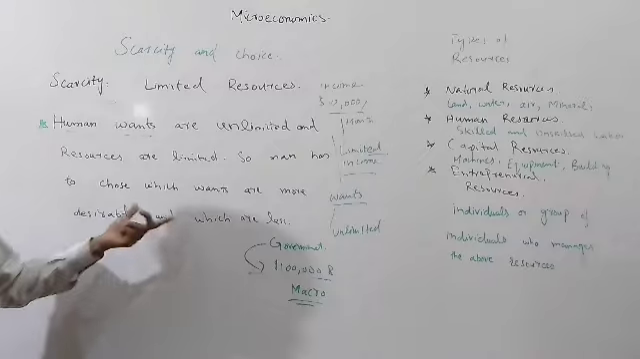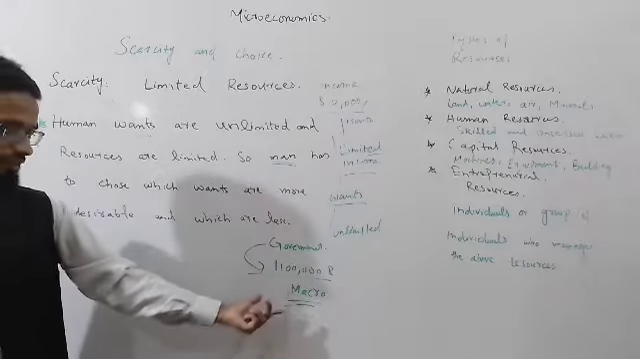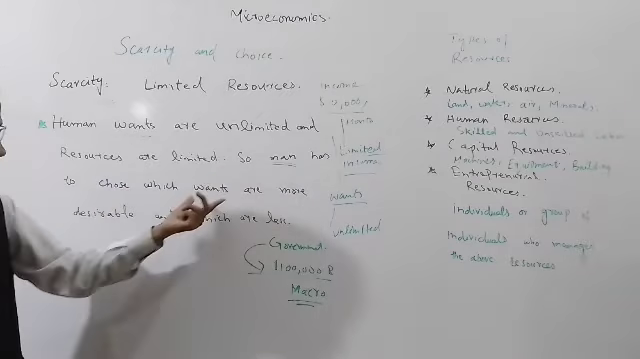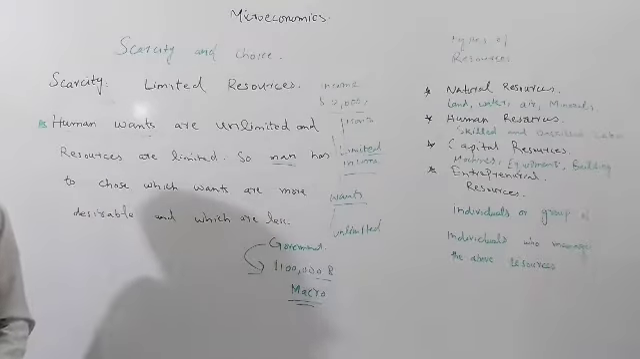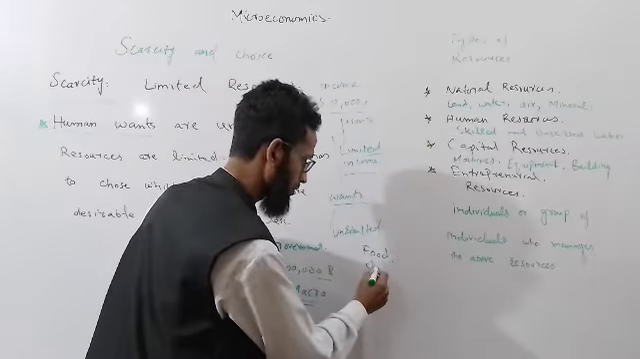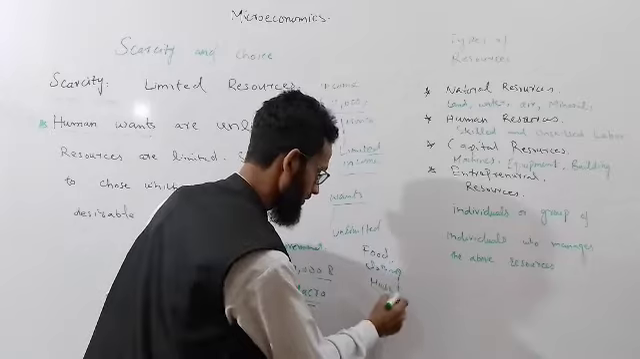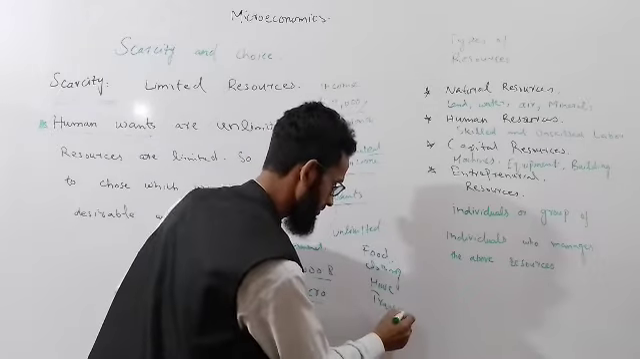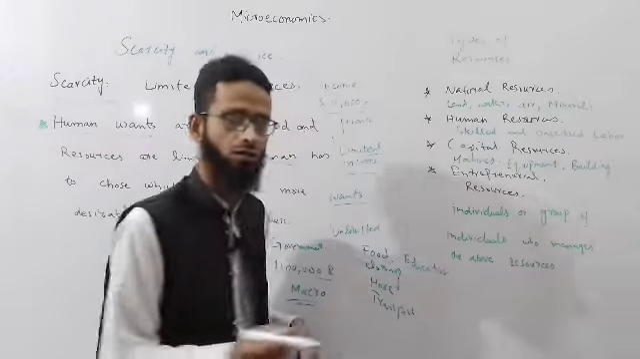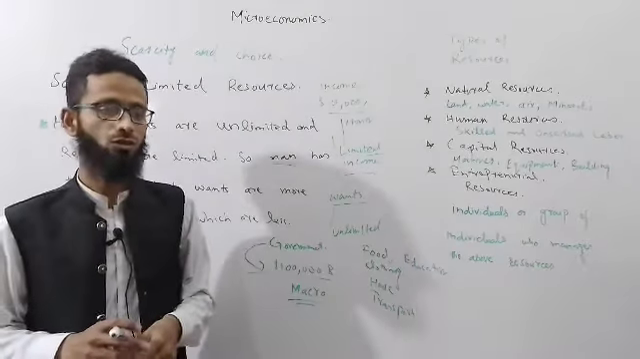So man has to choose. An individual, or a government at the macro level of the economy, has to choose which wants are more desirable and which are less. You have to choose whether food is more important, or clothing, or a house, or transport, or education. You have to choose how much to spend on food, how much on clothing, and how much on education.